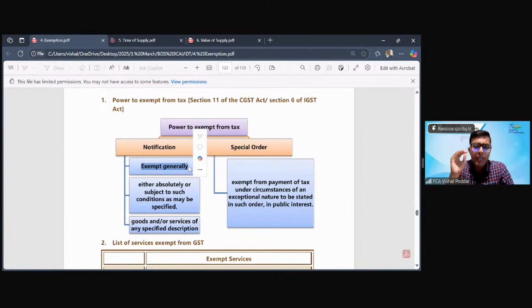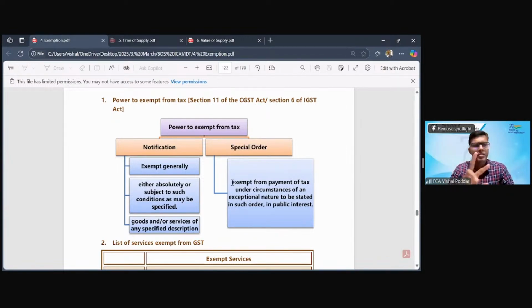Whereas where it has to be given in a particular circumstance for a particular pinpointed case only, then it becomes a special exemption. And that is where the difference is drawn: when you are giving a general exemption, it will be given by way of issuing a notification. However, when you have to give a specific exemption, that has to be given by way of passing a special order. So I'll just read out what it says.